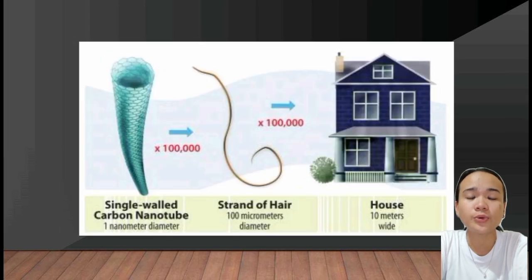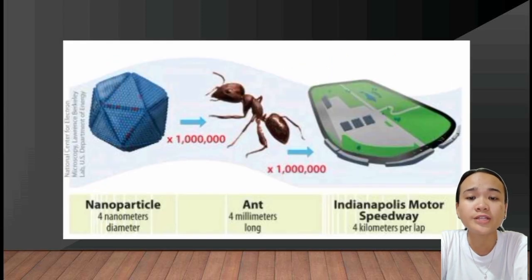The second illustration shows a single-walled carbon nanotube, strand of hair, and house. The single-walled carbon nanotube is 1 nanometer in diameter, and 100,000 times bigger is the strand of hair that is 100 micrometers in diameter, and another 100,000 times bigger is the house that is 10 meters wide. The third illustration shows a nanoparticle, ant, and Indianapolis Motor Speedway. The nanoparticle is 4 nanometers in diameter, and 1,000,000 times bigger is the ant that is 4 millimeters long, and another 1,000,000 times bigger than the ant is the Indianapolis Motor Speedway that is 4 kilometers per lap.